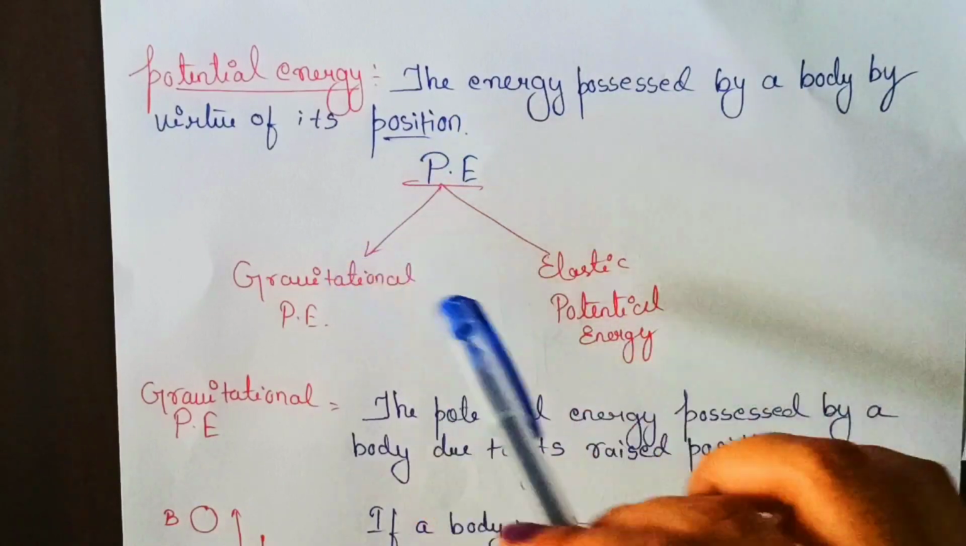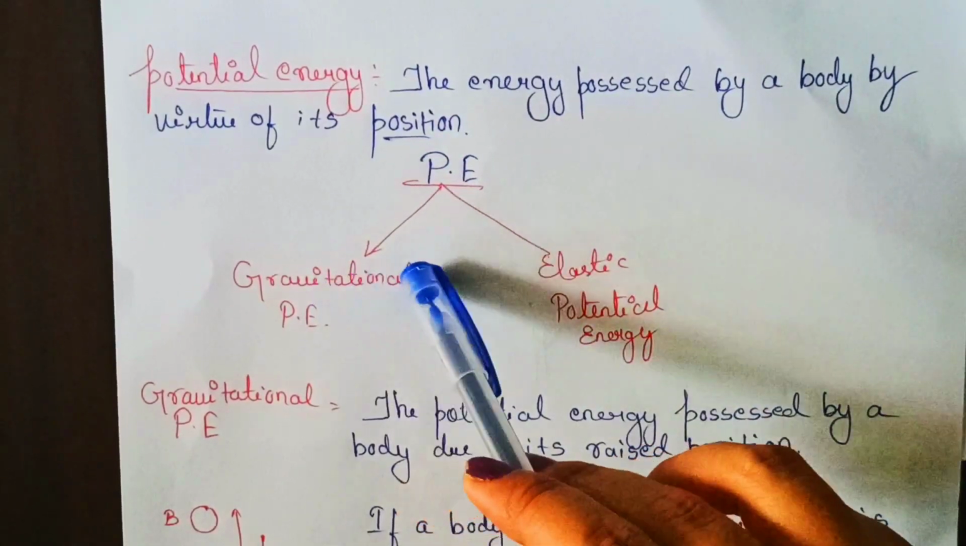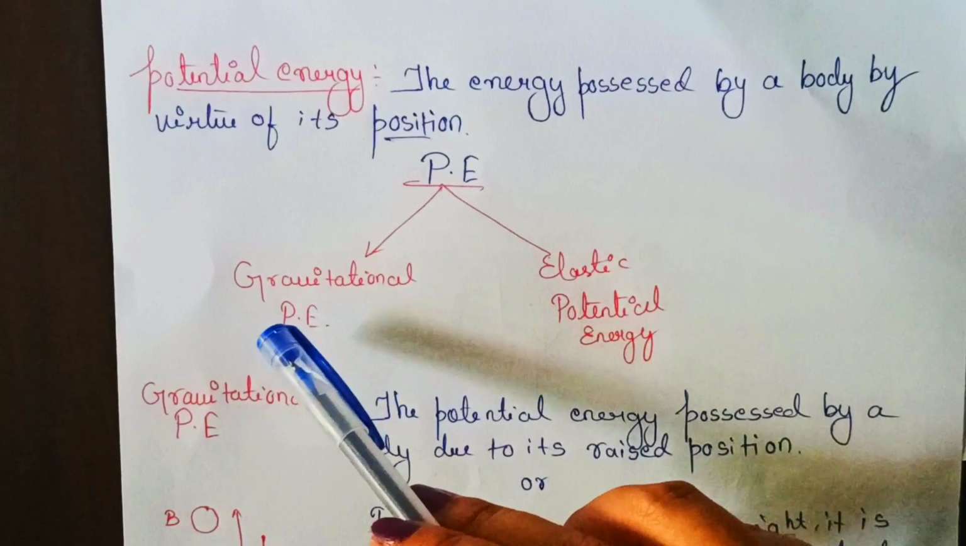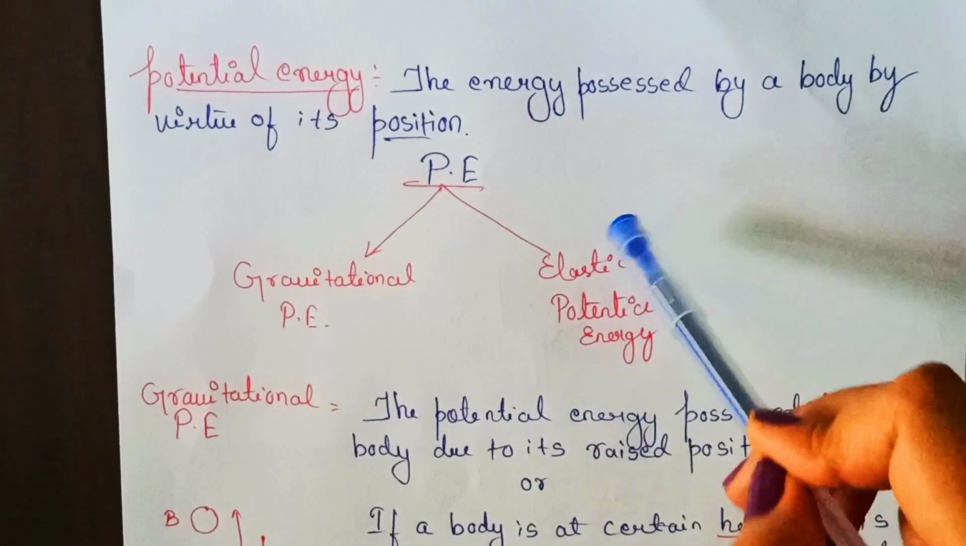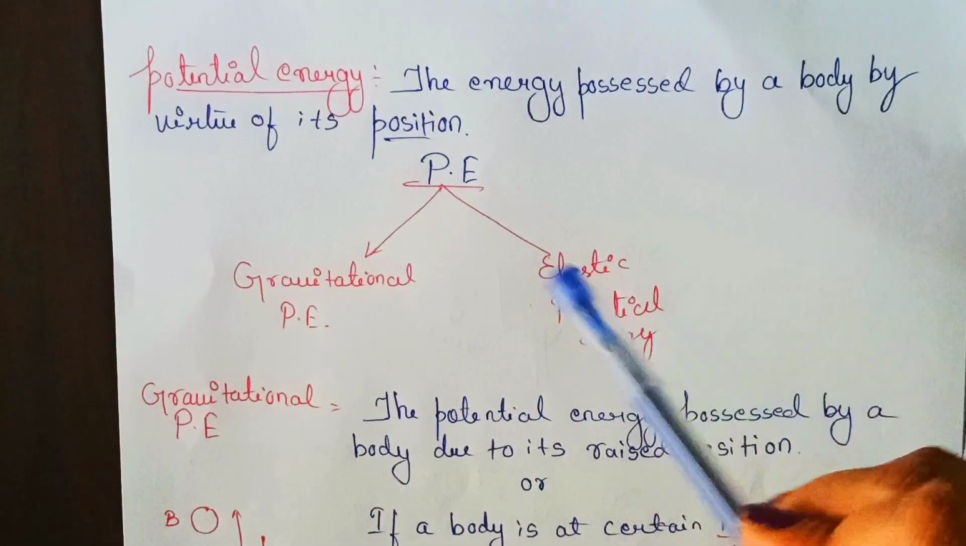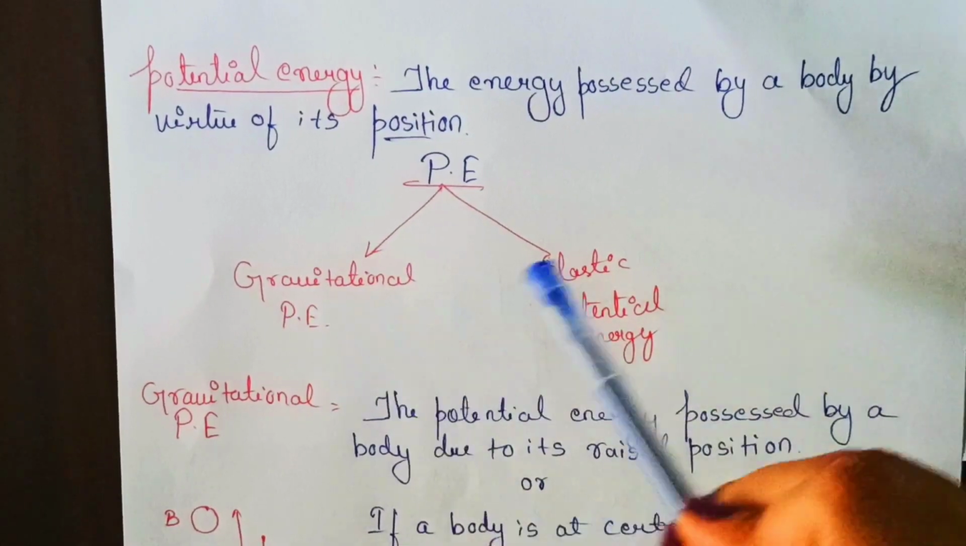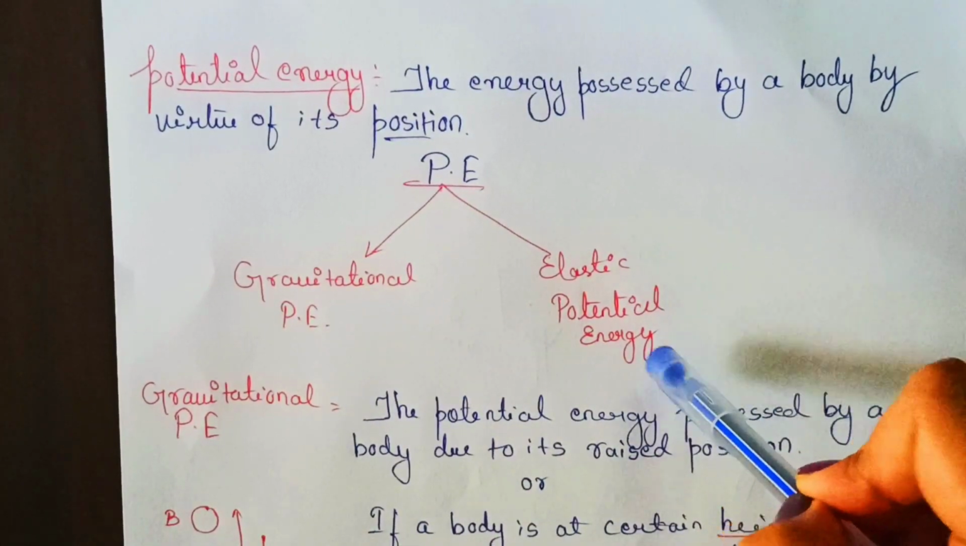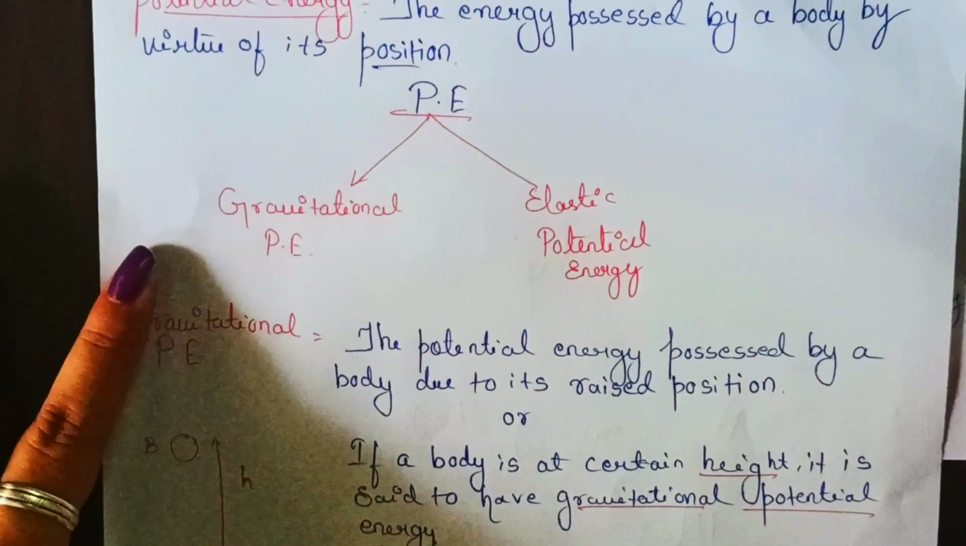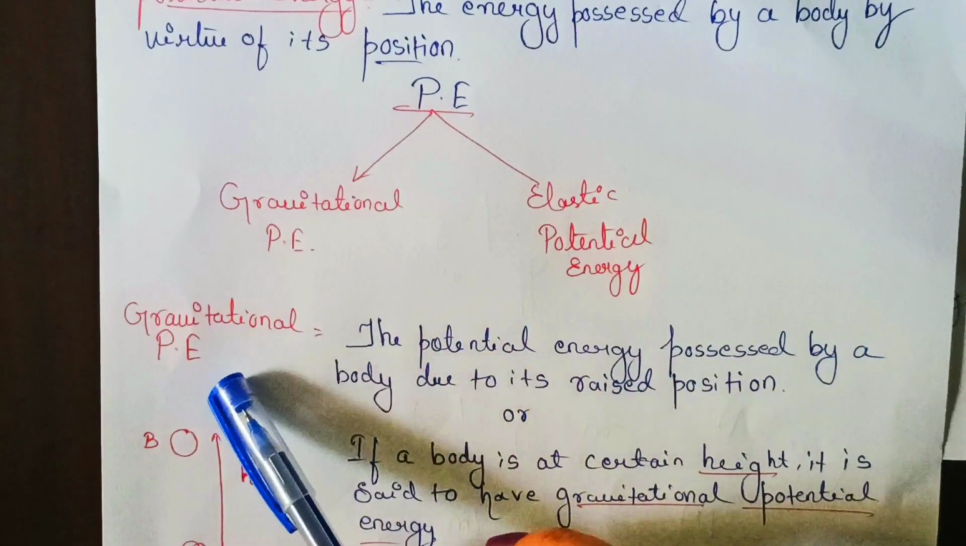So it is of two types. First is gravitational potential energy. I have written PE here. Second one is elastic potential energy. Gravitational potential energy as well as elastic potential energy. Now let's discuss them one by one. Very simple. Gravitational potential energy.